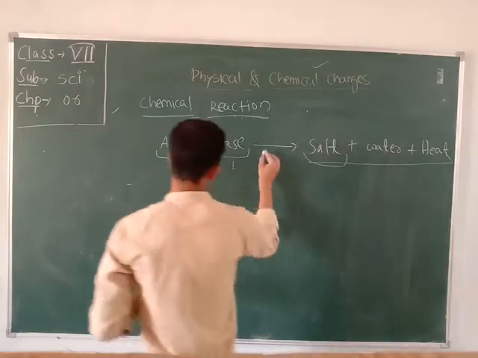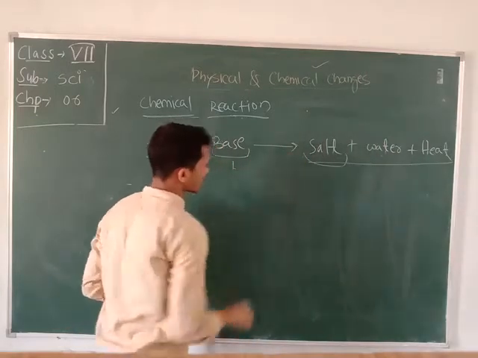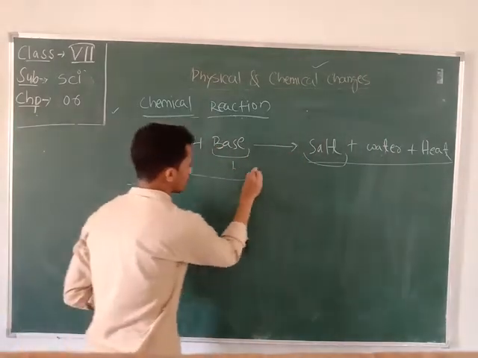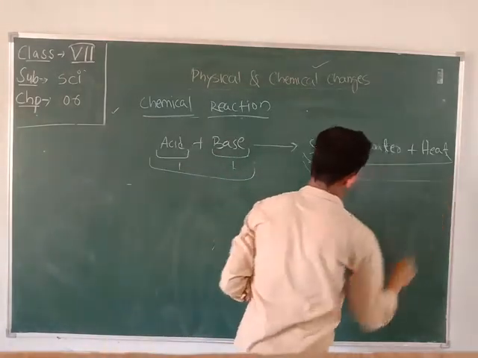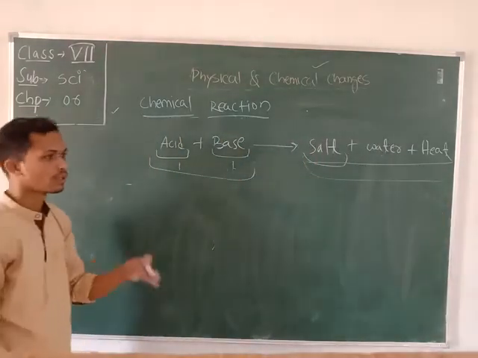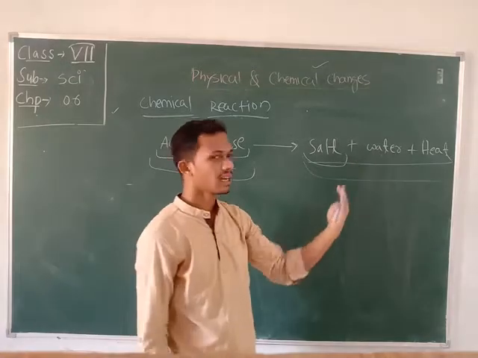Here this arrow mark separates the left hand side and the right hand side.